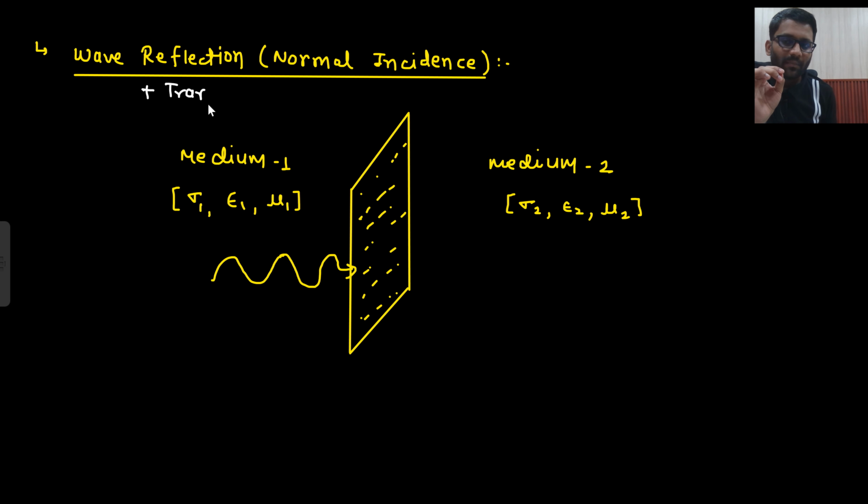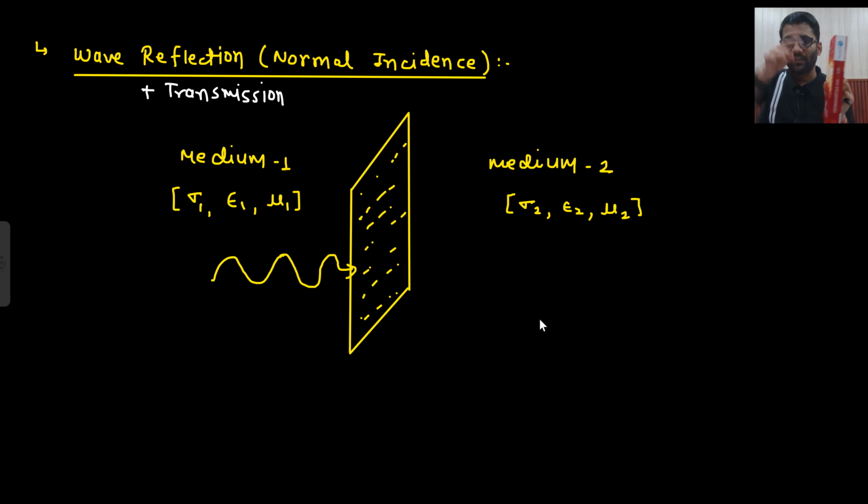And now we need to study normal incidence. So what do I mean by that? Again, there is some medium 1, there is some medium 2, and in between there will be this boundary. Medium 1 here, medium 2 here. This boundary will be there.